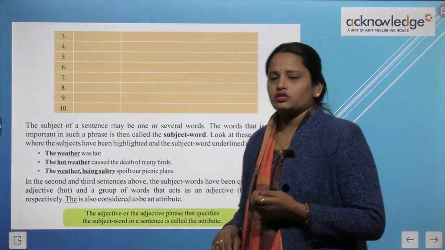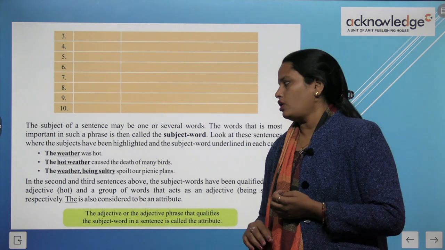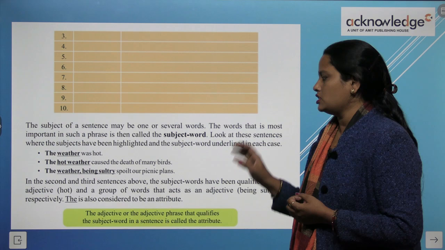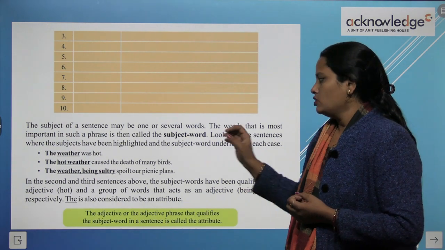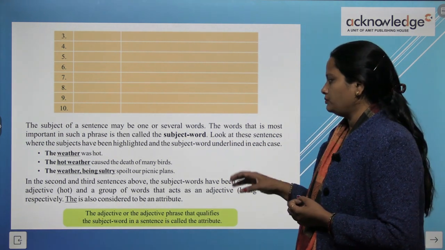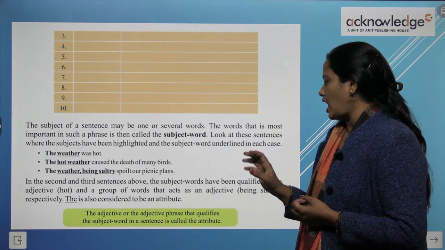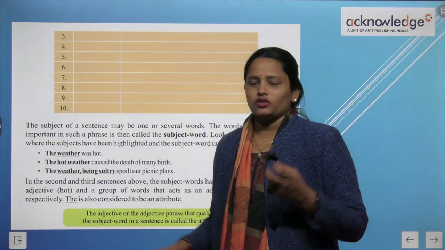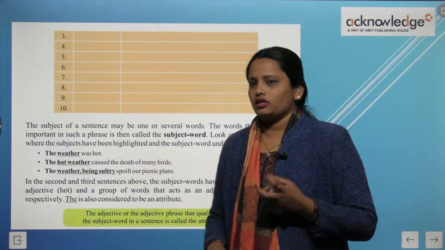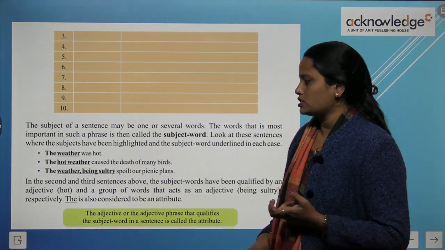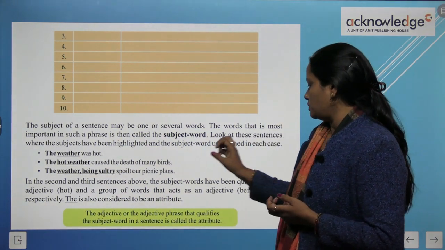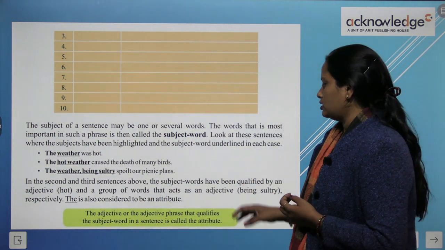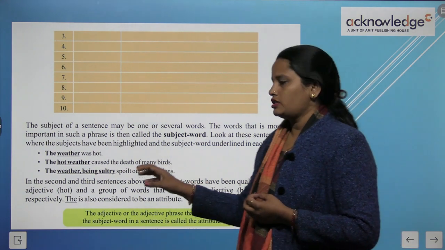The weather was hot, so here weather is the subject. The hot weather caused the death of many birds. The weather being sultry spoiled our picnic plans. So in the second and the third sentence, children, the subject word has been qualified by an adjective hot. So आप देख सकते हो in the second sentence weather के साथ hot लिखा है और hot is an adjective, so it has been qualified by an adjective hot, and a group of words that act as an adjective respectively.